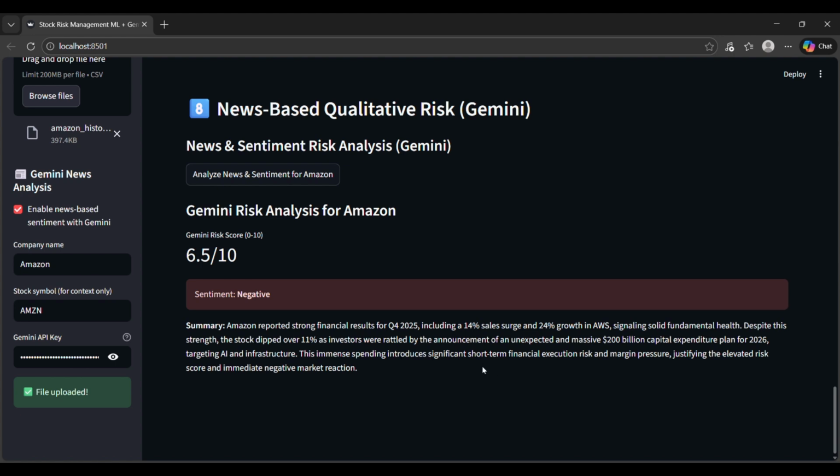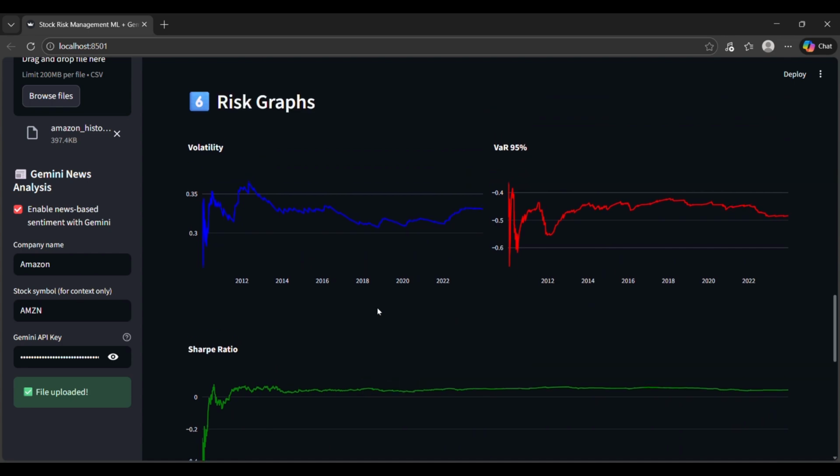So we can see that according to the news articles that are present on the web, it is considered that Amazon is at risk currently, which is somewhat true. But we cannot totally rely on this part, as the news are somewhat kind of rumors also.